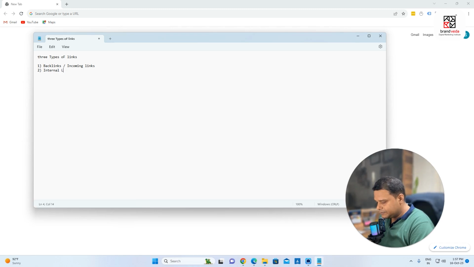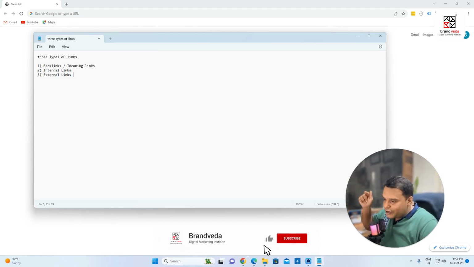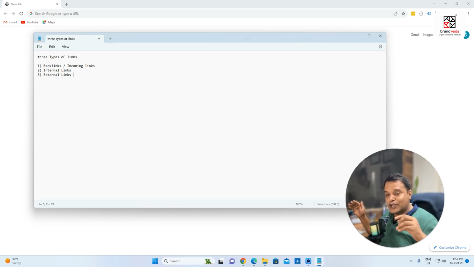internal links. And then the third type is external links. So let me show you an example. Let's say I go to my site BrandWeather. All these 3 links are very important because when Google comes to your website, they crawl your website and try to find all these links. They try to find how your pages are interconnected with the help of internal links, which links are going away from your page, which is external links, and how many links are coming from different pages.